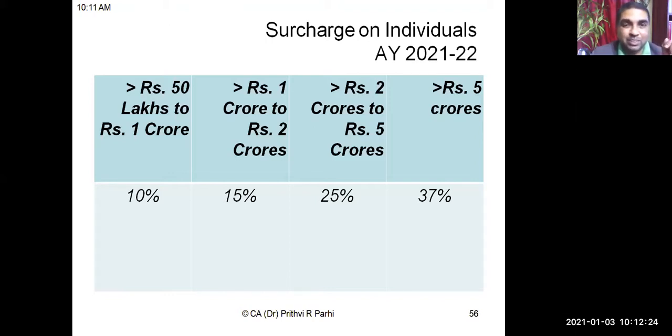And if it exceeds more than 1 crore, but up to 2 crore, the surcharge amount is how much? 15%. If it exceeds 2 crore, surcharge amount is 25%. If it exceeds 5 crore, surcharge is computed at 37%. Right? So if it doesn't exceed 50 lakh, no issue. But if it exceeds 50 lakh rupees, then surcharge will come.